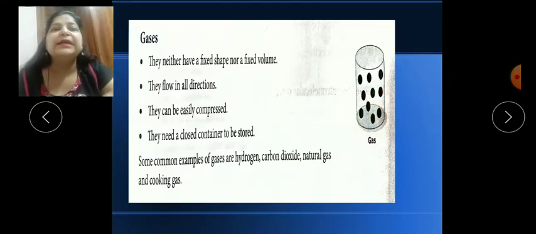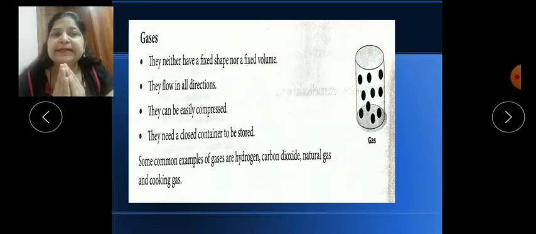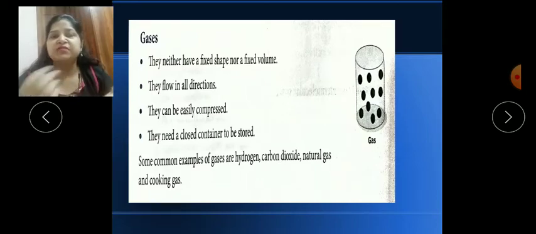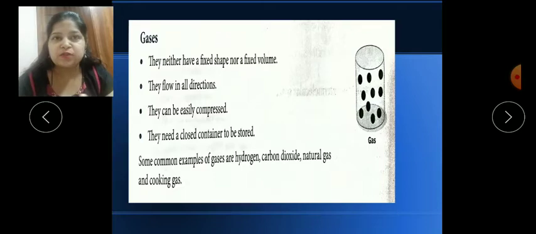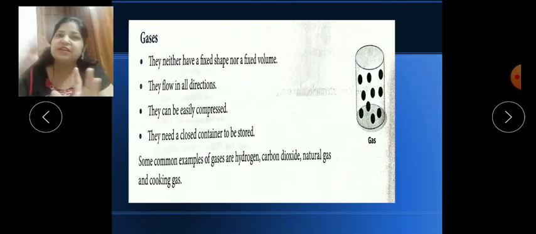Children, they need a closed container, because I told you they can move in any direction, so they need a proper container to be stored. That's why in the kitchen we use an LPG cylinder, and in vehicles we use a CNG cylinder. All these are examples of gases. In those cylinders we can compress the gas and fill it.